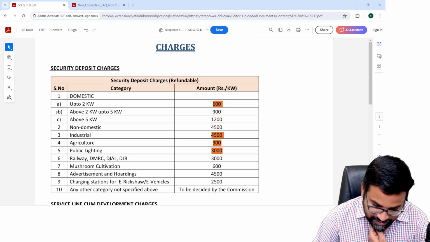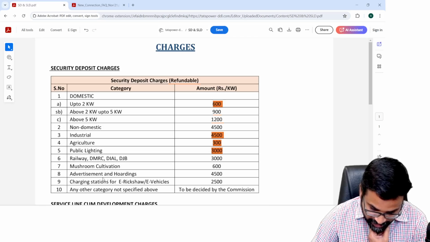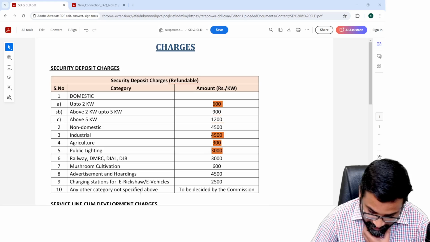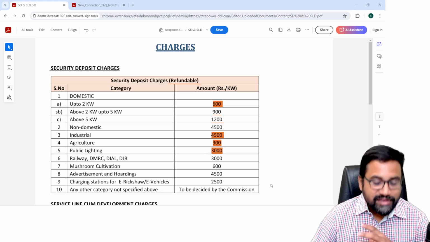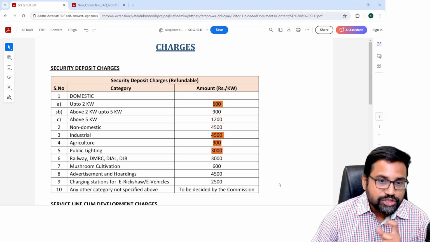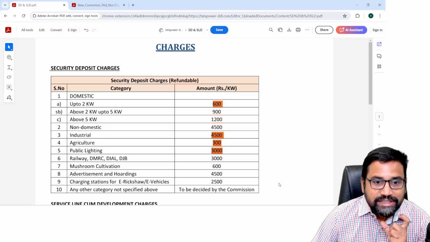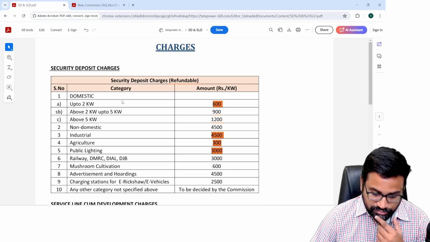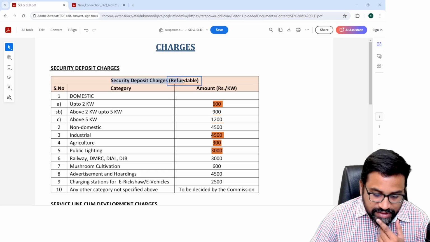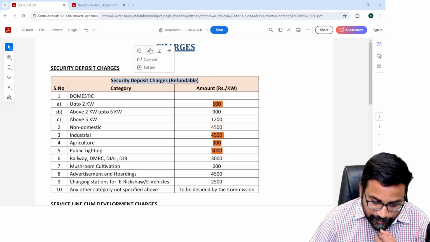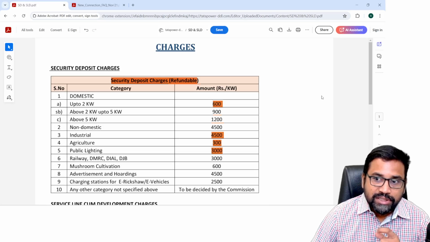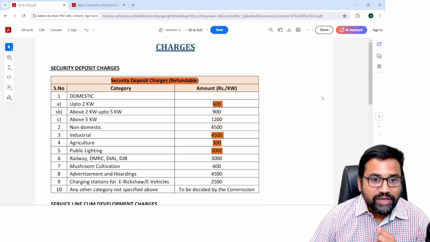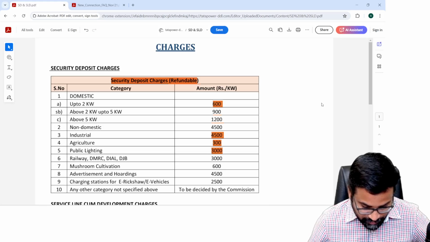So railways, DMRC, DJB, mushroom cultivation, advertising and hoardings, charge station for e-rickshaws, e-vehicles, any other category not specified above. See, like this, the power distribution company, the electricity company will charge some security deposit initially whenever you apply for a new connection. So whenever these electricity companies have received this security deposit initially for a new connection, how will accounting be done? That is what we are going to learn.